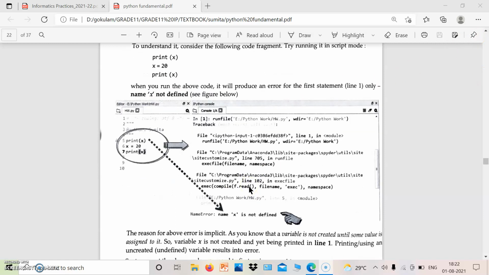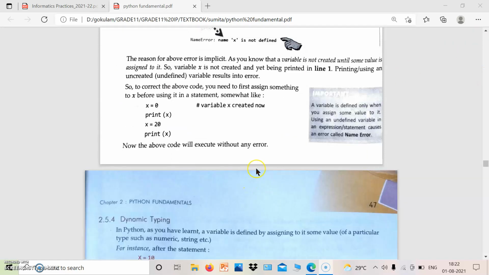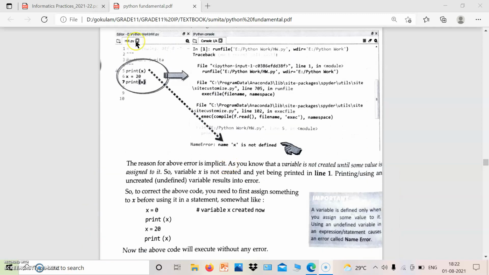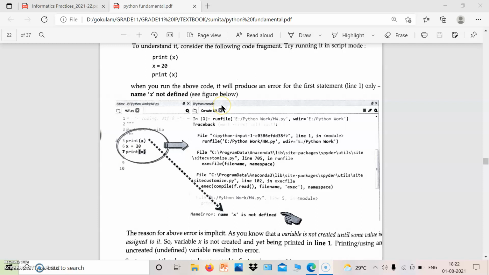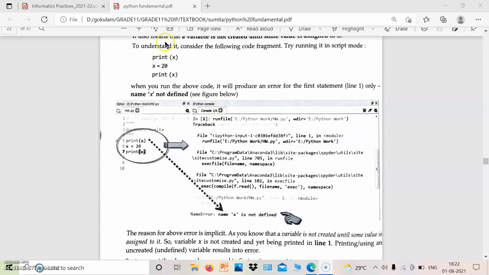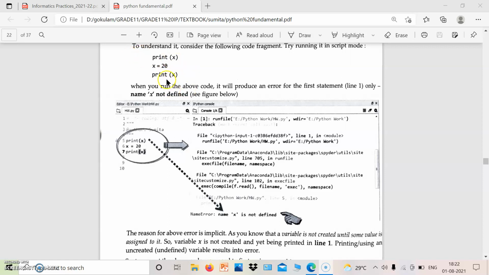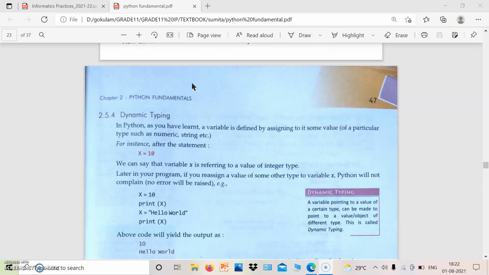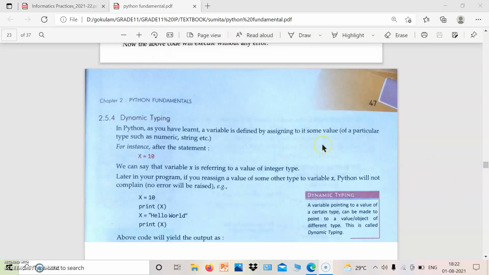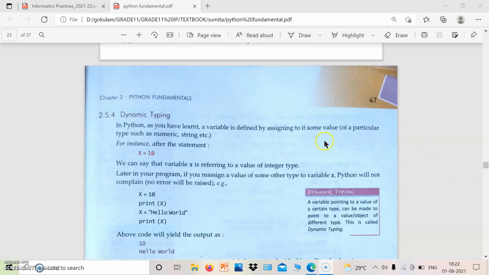So variable definition is assigning values to the variable. It is known as variable definition because after we assign a value, only then can we use that variable. So this is the wrong statement. The right statement is x = 20, print x. After assigning a value only, we can print it, otherwise it will be an error.